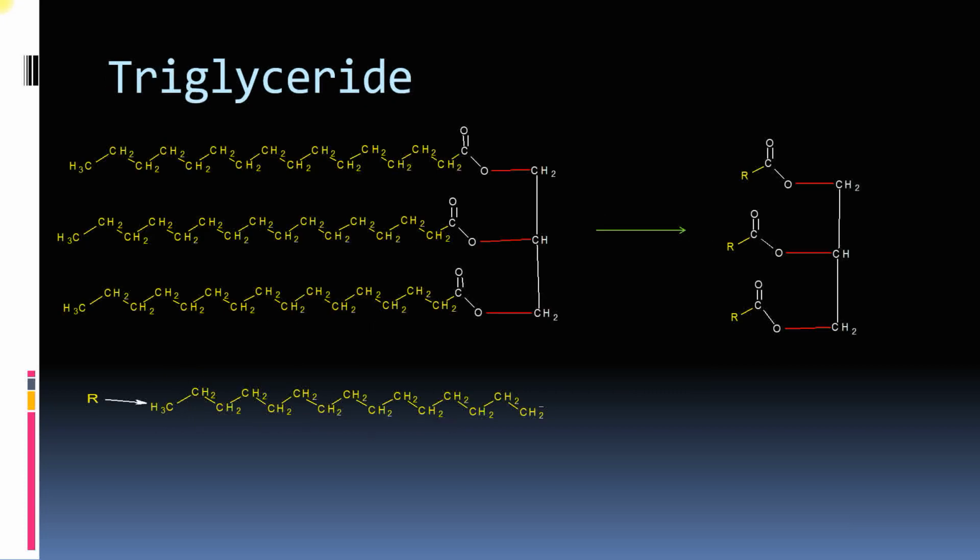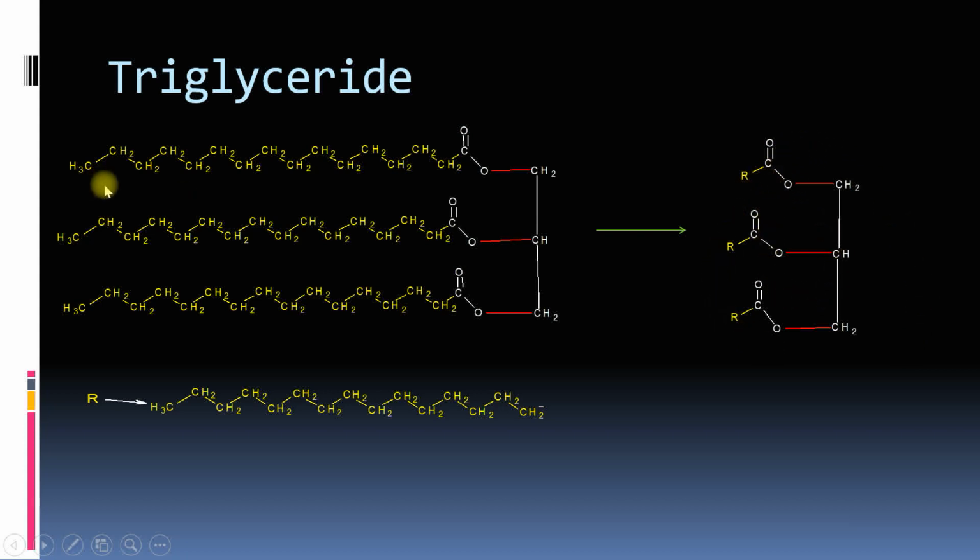Let's see what is a triglyceride, which we have seen earlier also. This is a triglyceride, and you can see the fatty acids along hydrocarbon chains, which is an ester, and there is a glycerol molecule here. And normally this hydrocarbon chain, in various books you will see the hydrocarbon chain which is here is written as R, where R is a radical. So you can replace this chain with R. So this triglyceride looks much cleaner in this form.